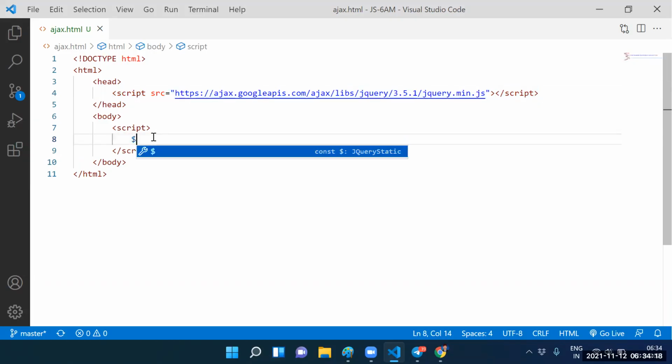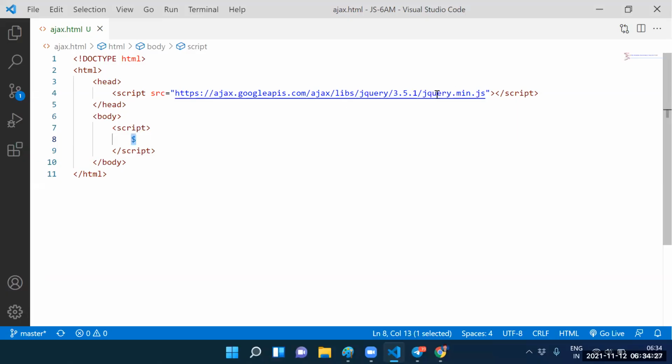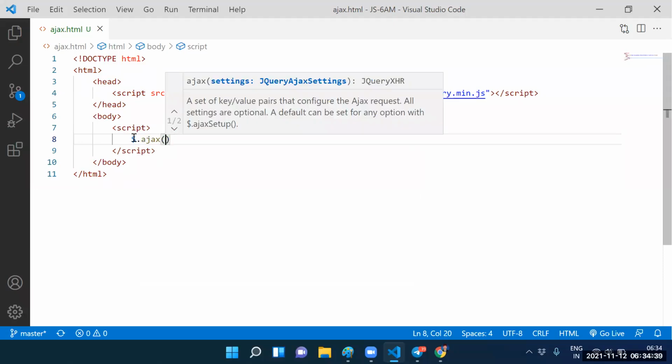Here itself, we have the dollar. Guys, whenever we call the dollar, this dollar represents jQuery. In the jQuery, we have one function. Which function we have? Ajax function. Fine. Nagababu, say this one again.